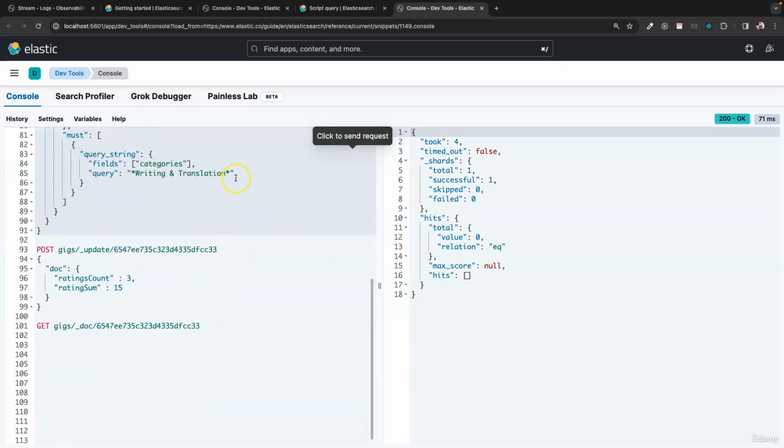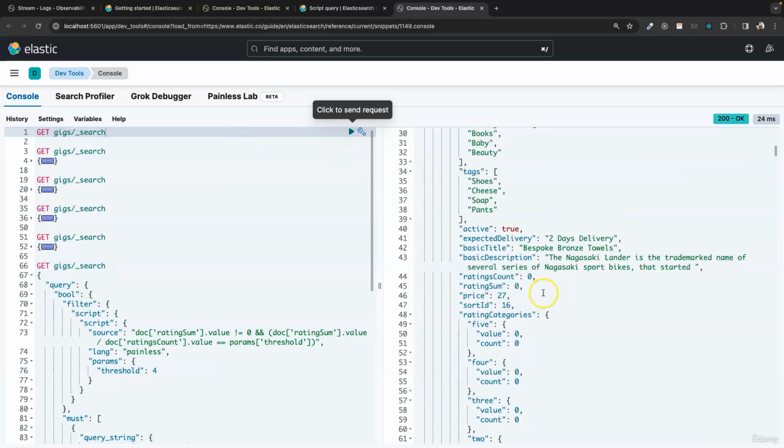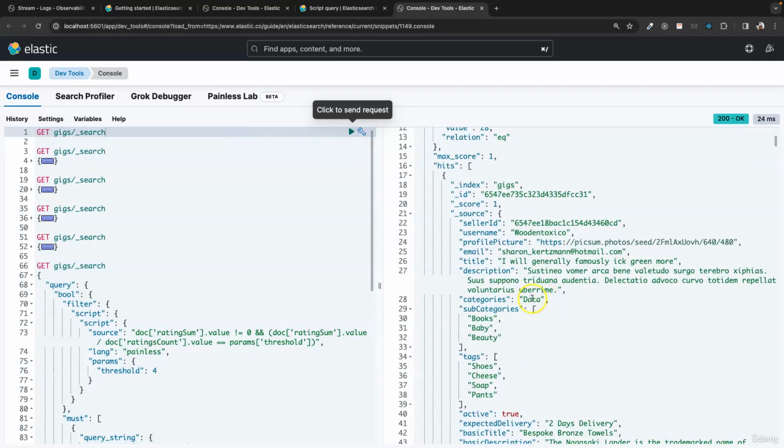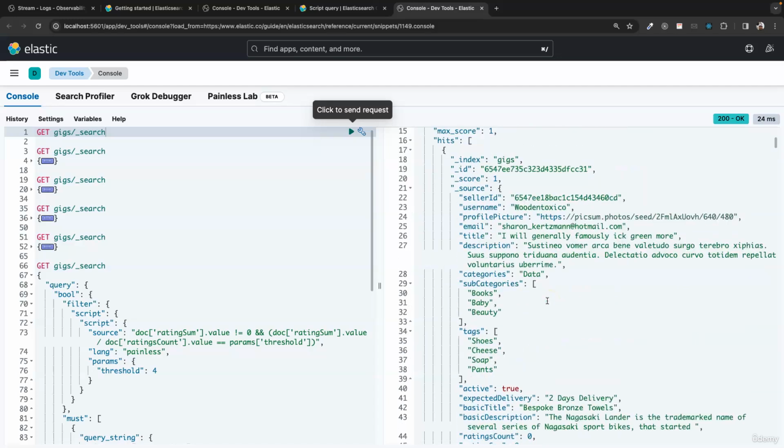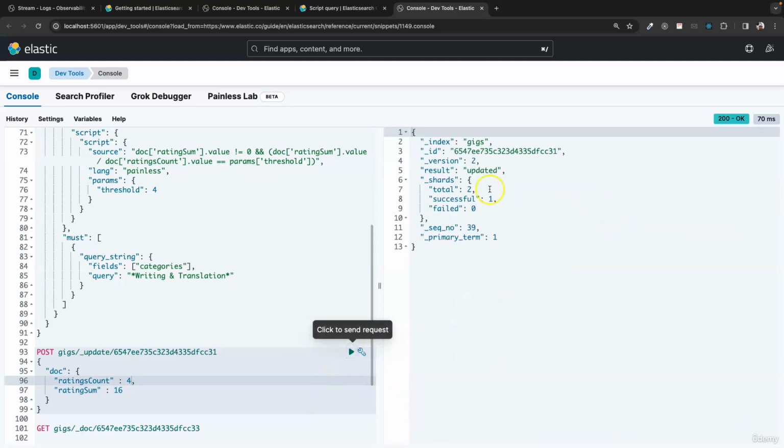Let me see if I can add one with a different rating, maybe with the 4. Let me use this here, and then this will be 16, that is the rating sum, and the count is 4, for this document.